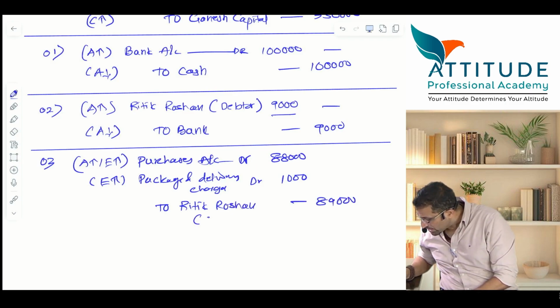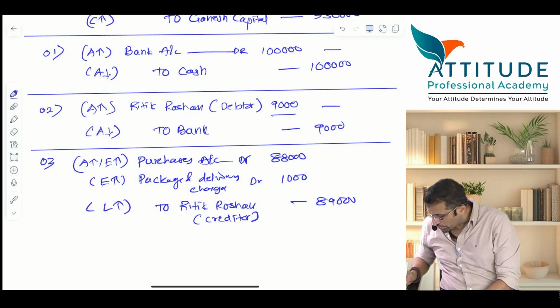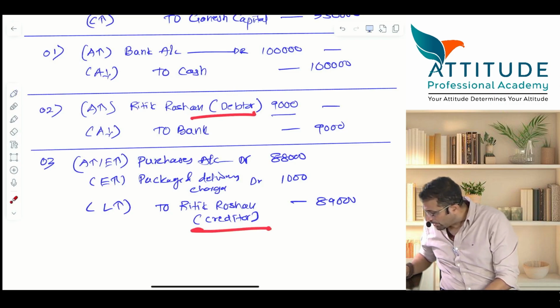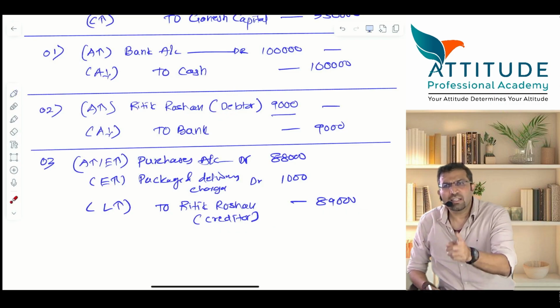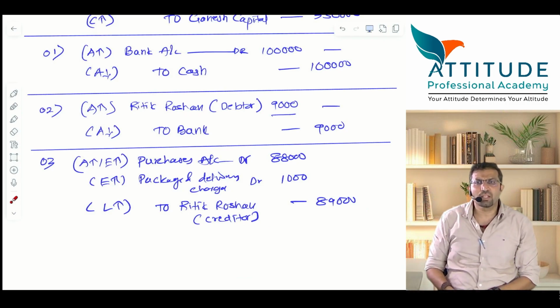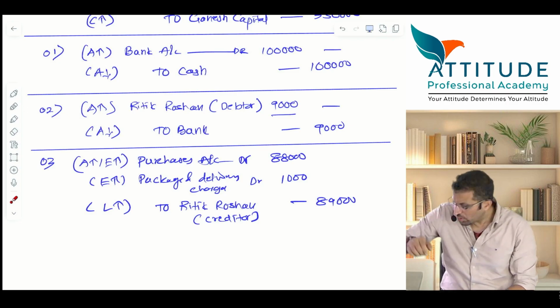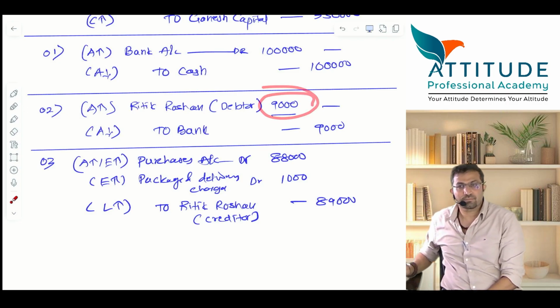Now who is Hrithik Roshan? Creditor. Liability increases. Sir, what sir? Hrithik Roshan, you said he is a debtor here and now he becomes a creditor. Why not? Can one person be a debtor as well as creditor? Yes. Understood? Don't worry about that 9,000 right now.